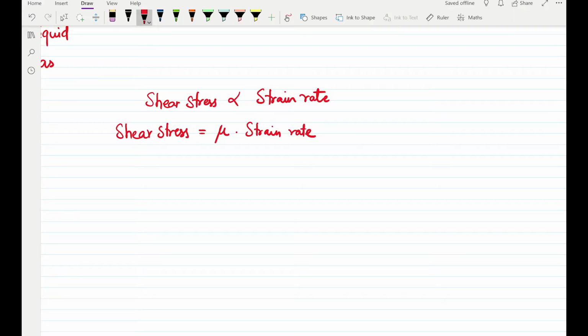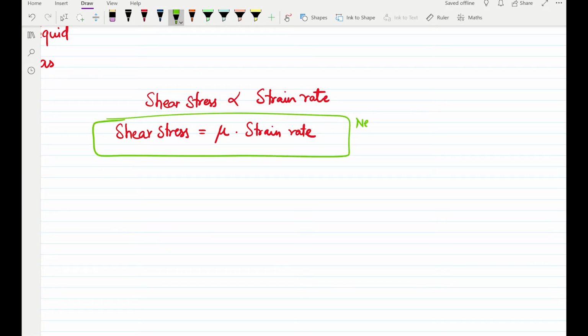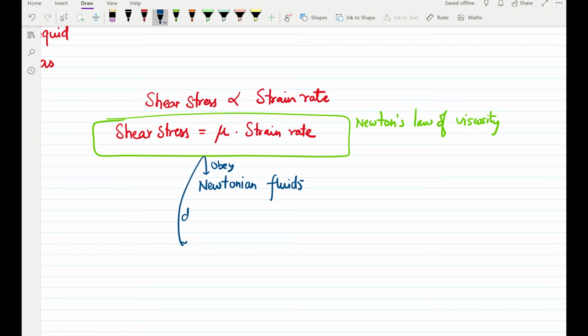Not surprisingly, the fluids that do not obey Newton's law of viscosity are called non-Newtonian fluids.